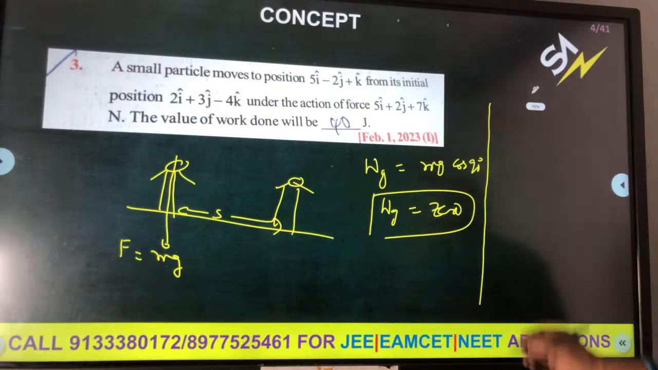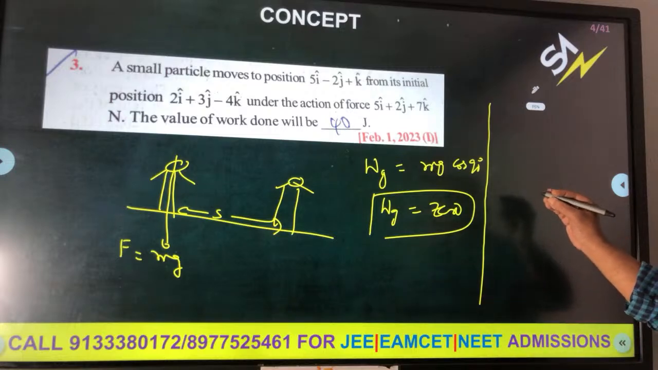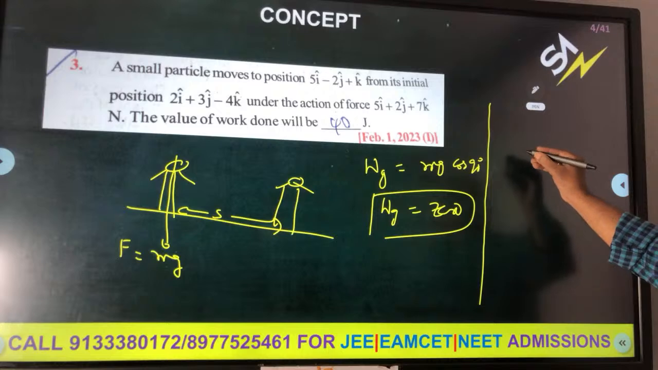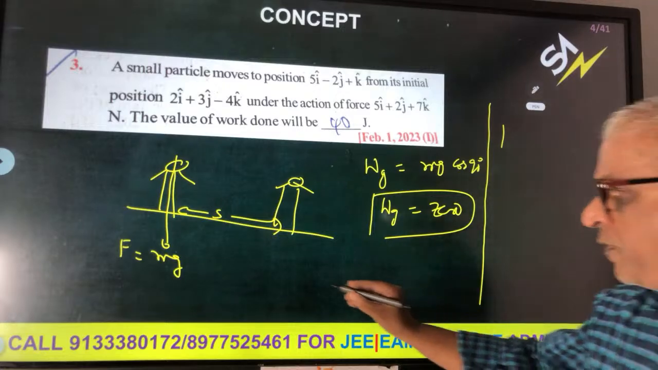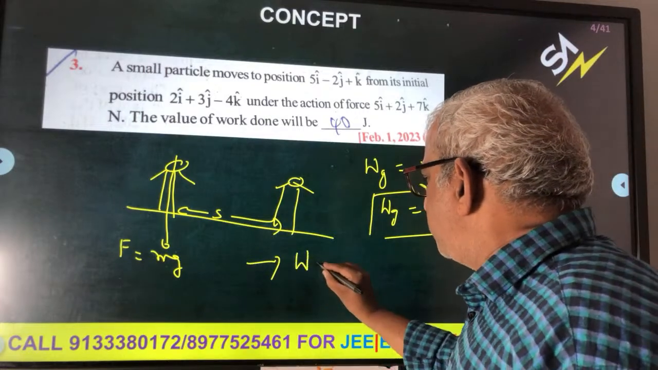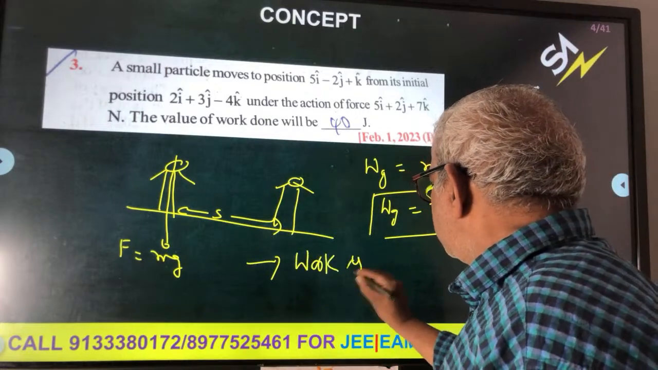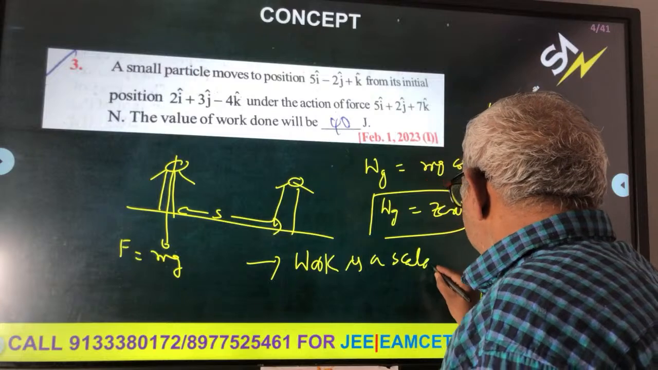Further, standard books like SC Verma will start with work done is equal to change in kinetic energy, the work energy theorem. What is energy? Energy is the capacity to do work. Any machine can perform some work. So capacity to do work is called energy. One more piece of information before going to energy: work is a scalar.